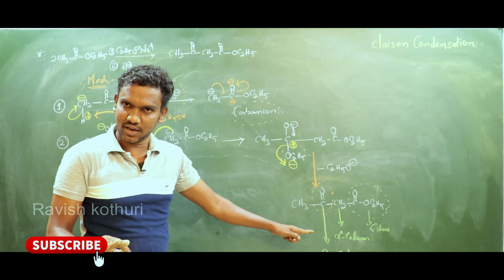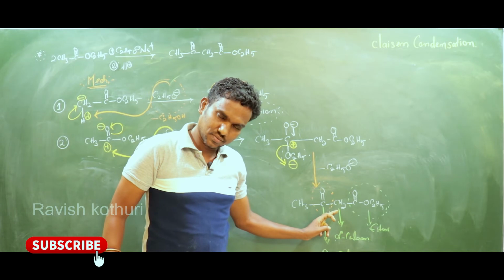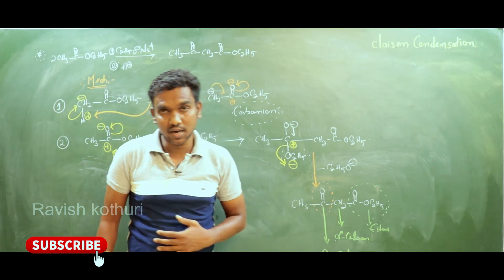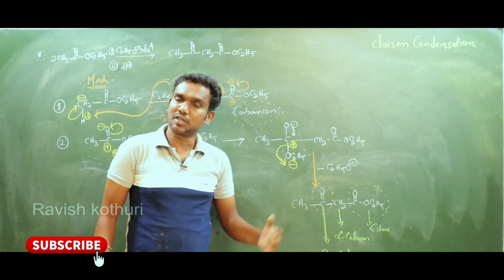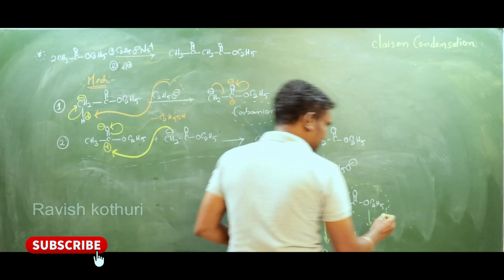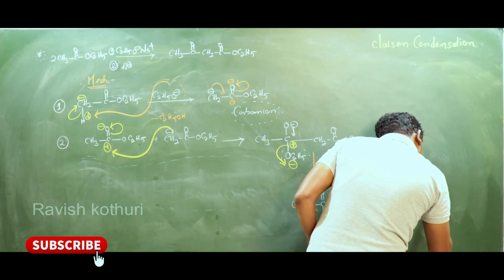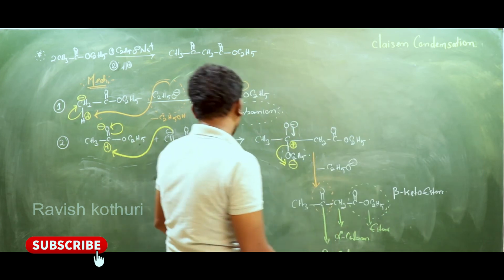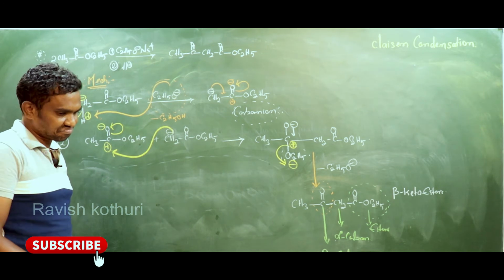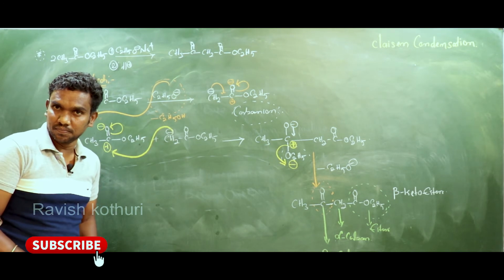Listen, my dears, once again I repeat. This is the functional group, the ester. The carbon beside the ester is the alpha carbon, and the carbon beside that is the beta carbon. The beta carbon contains a double bond, so this is called a beta keto ester. So, my dears, this is the mechanism. Please take this down.